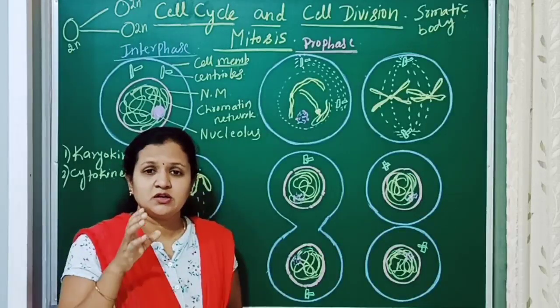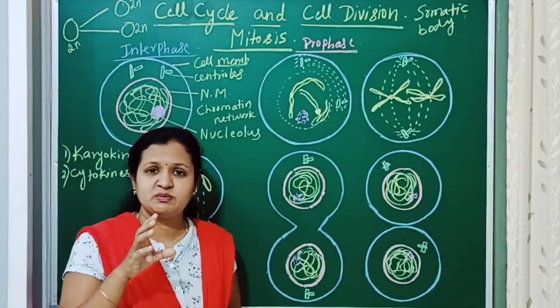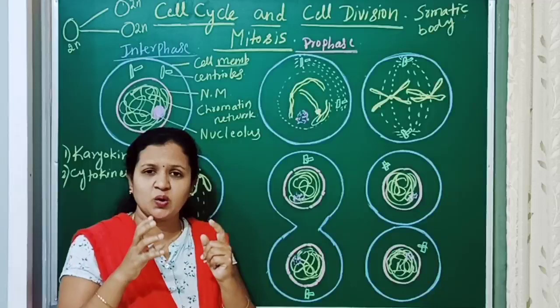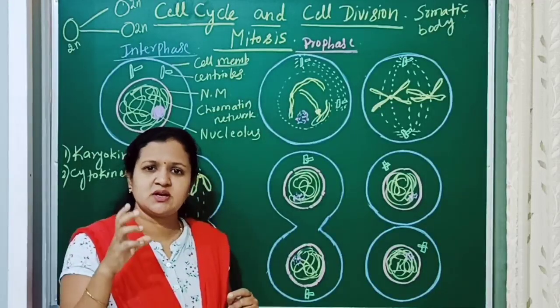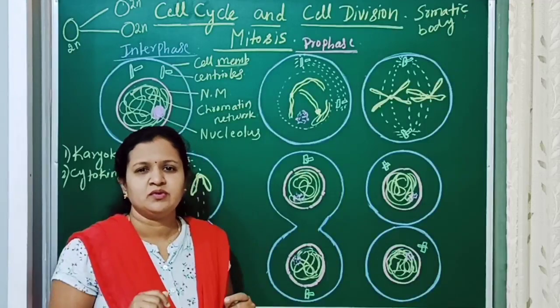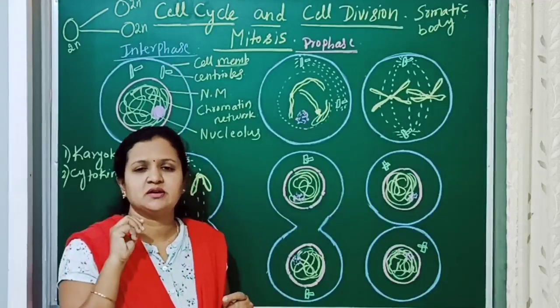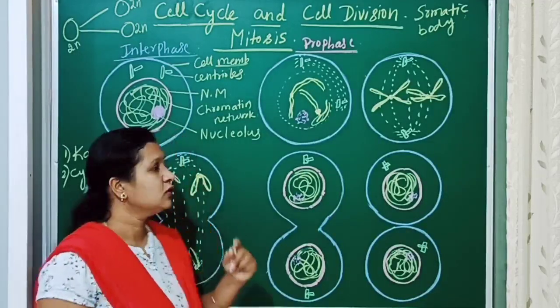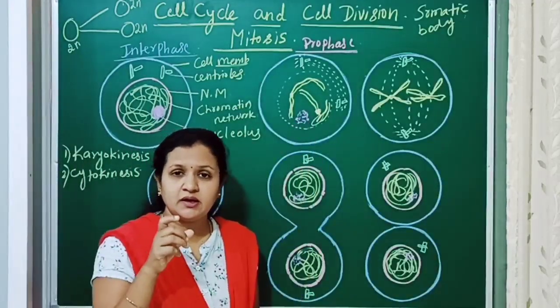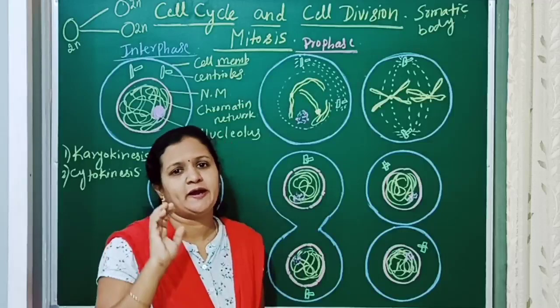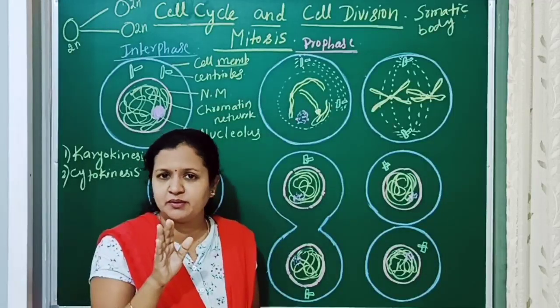In prophase, the chromatin network which is tangled or coiled will become uncoiled and start condensation. The long thread-like chromatin network will start condensing and become short and thick. Let me repeat.